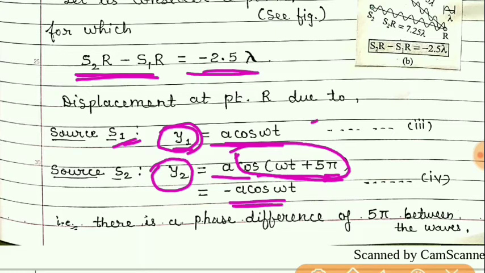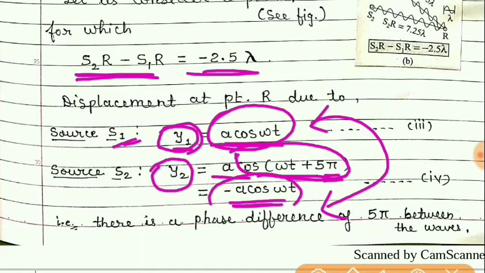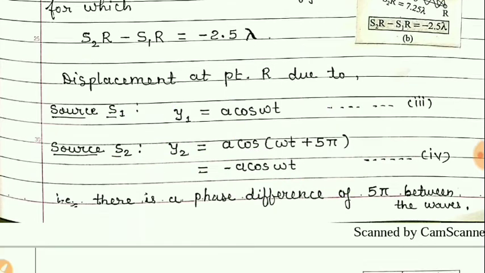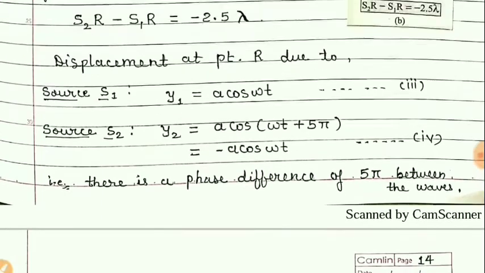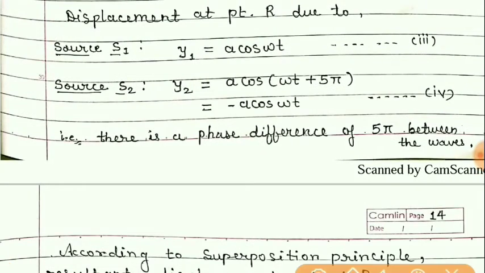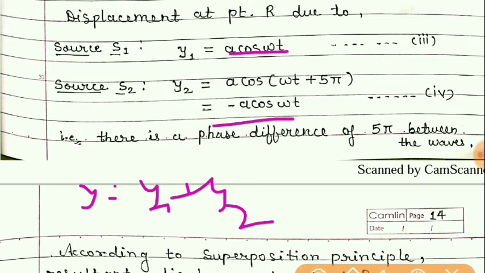Now students, just look at both these equations. This is A cos omega t and this is minus A cos omega t. So if we add both these equations, y1 and y2, then what will happen? We get the result 0. That is, the resultant equation y is equal to y1 plus y2, but as one is positive and the other is negative, the result will be 0.